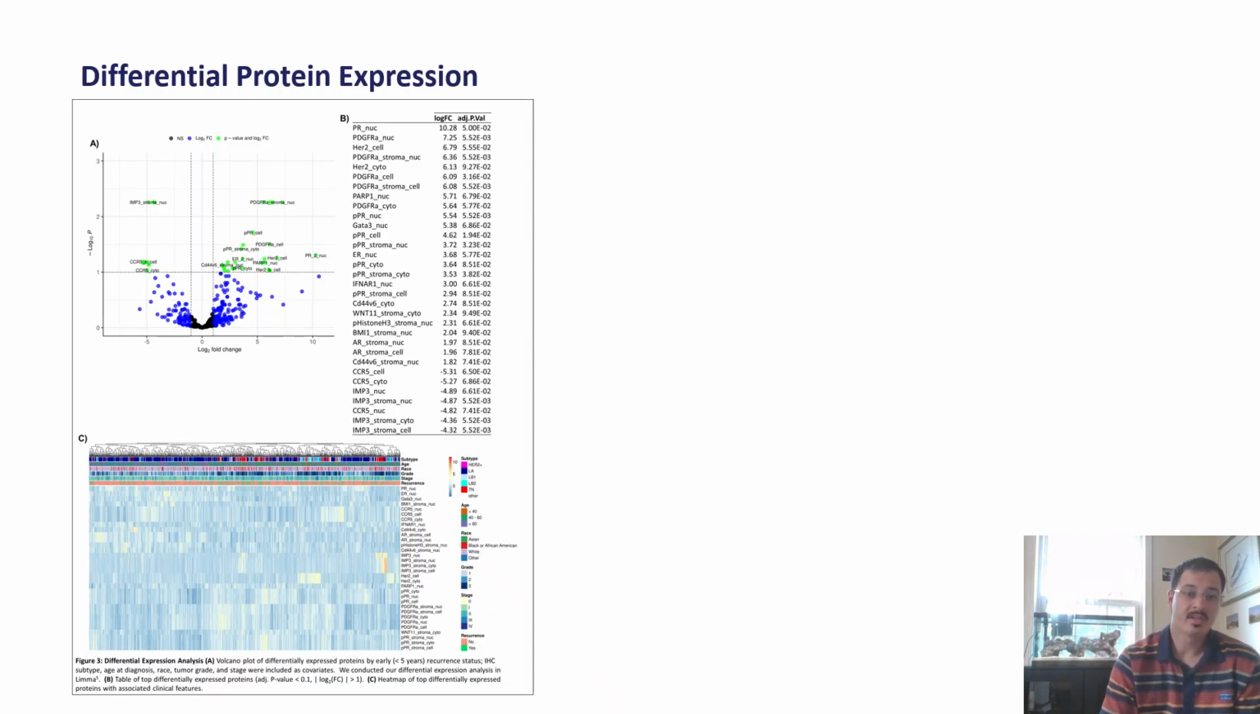We conducted a differential protein expression analysis in Limma by early recurrent status using significant clinical features as covariates. In this analysis, we identified 14 significant proteins across tumor and stromal cells with p-values less than 0.1 and fold changes greater than 2. You can see these significant proteins displayed in figures 3A and 3C in the volcano plot and heat map. Log fold changes and adjusted p-values for these significant proteins are shown in Table B.